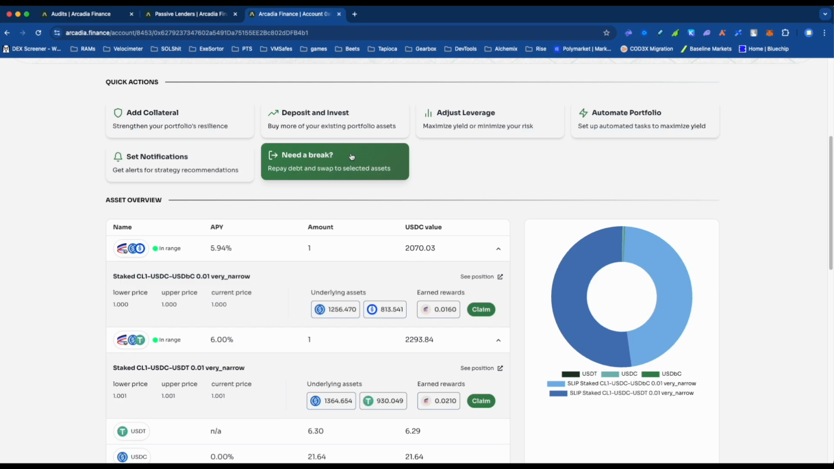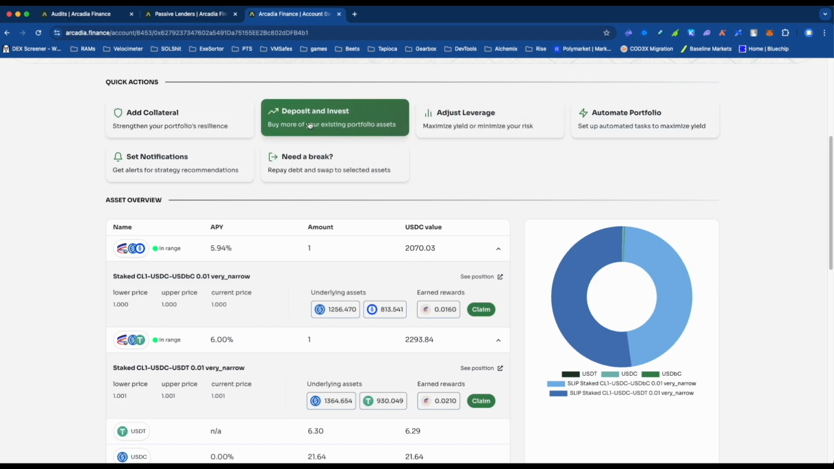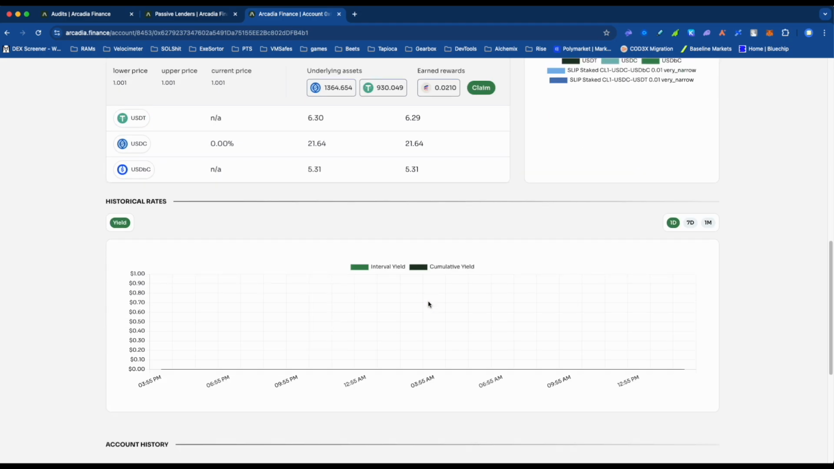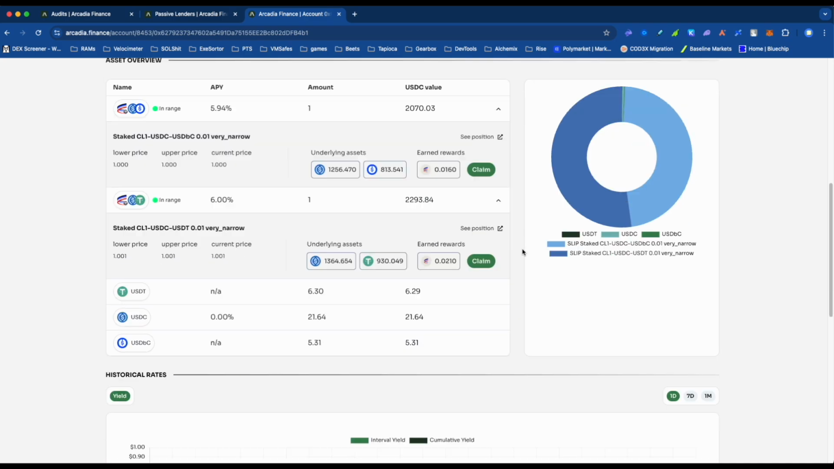You can easily get in and out. You can adjust your leverage and add more collateral, deposit more collateral, and invest, and send some more transactions and so forth. And as you can see, you're earning, because I have my fees getting compounded in, but currently the strategy has deployed my capital to Aerodrome, so I'm also earning some Aero tokens.